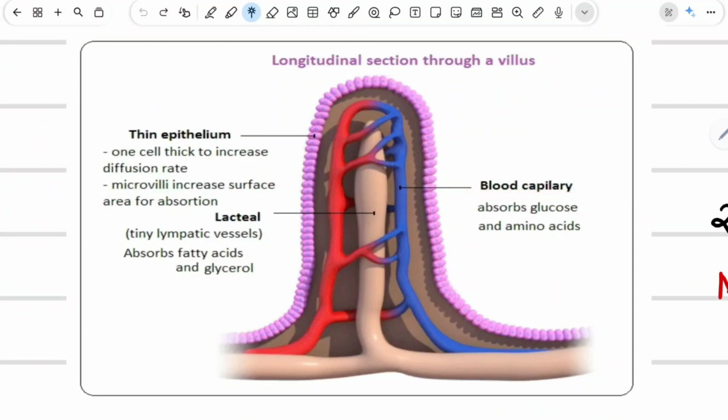Once the food is broken down into simple and absorbable form, it will be absorbed into the blood present inside these blood capillaries. And these small finger-like projections, villi, increase the surface area for absorption of nutrients into the blood stream, so that more and more nutrients can be absorbed.